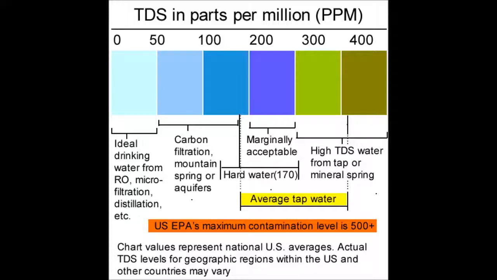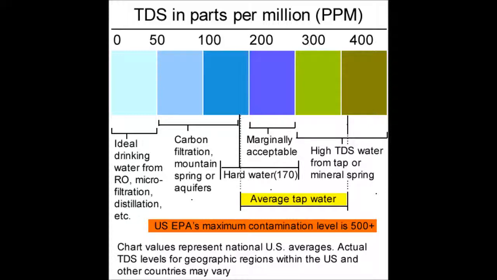TDS means total dissolved solids. TDS are the total weight of all solids, that is minerals, salts or metals that are dissolved in a given volume of water, expressed in milligrams per liter or in parts per million.